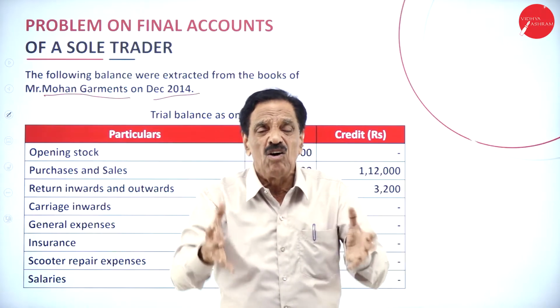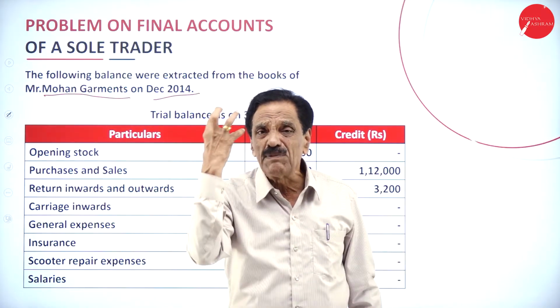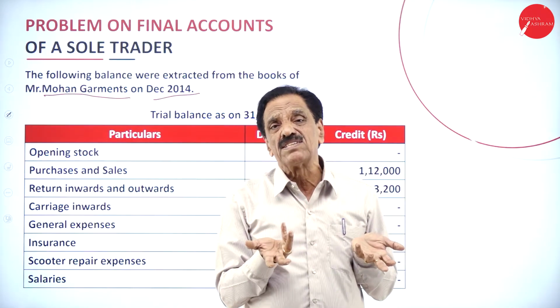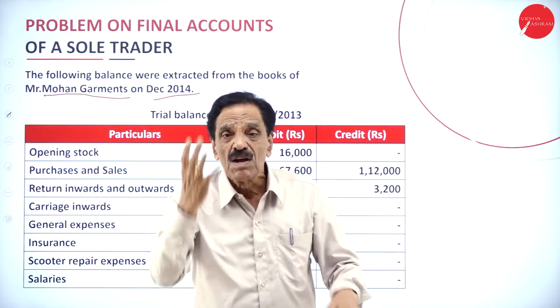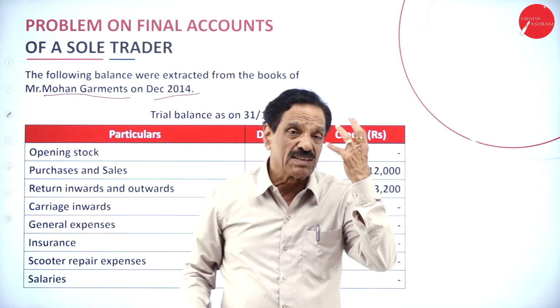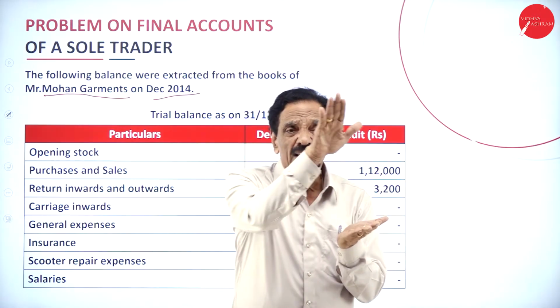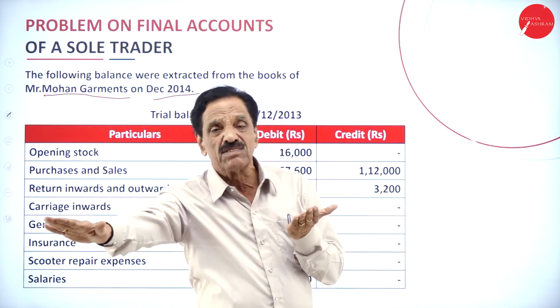How financially strong we are, how much asset we are having, how much liability we have to pay, what's the difference, the capital. So it will show the value of the asset, the value of the liability, and how much capital we are having at the end of the year. Asset minus liability is equal to capital.